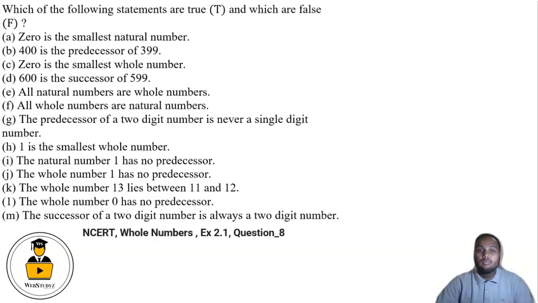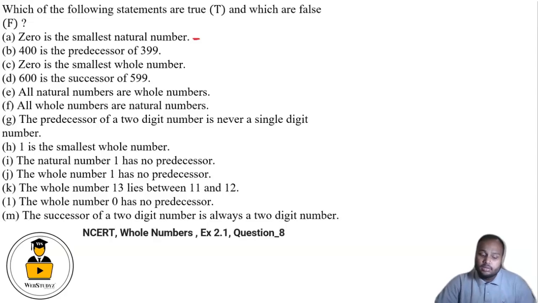Hello students, our question is which of the following statements are true and which are false. So we have been given some statements. Let us read them one by one and answer which of them are true or false along with their reason. Fine. So first question, in A part it is given that 0 is the smallest natural number.